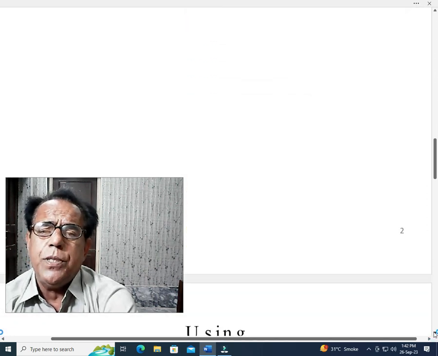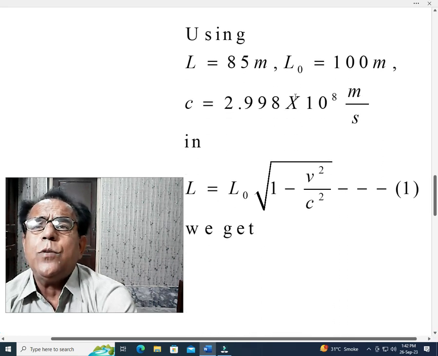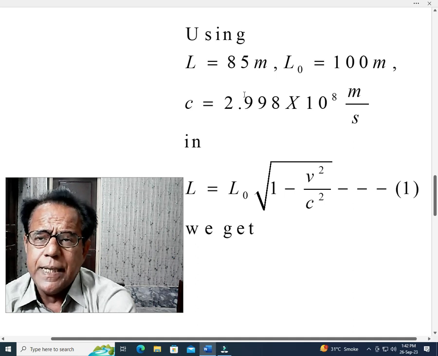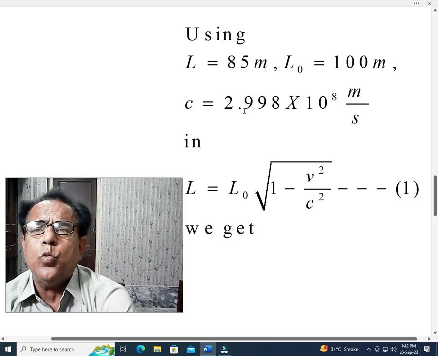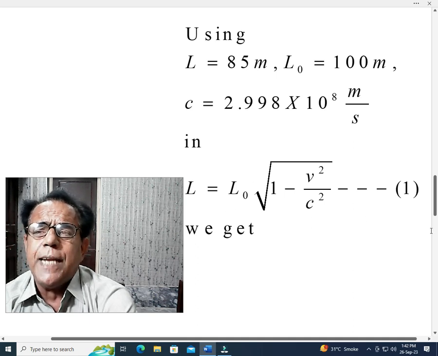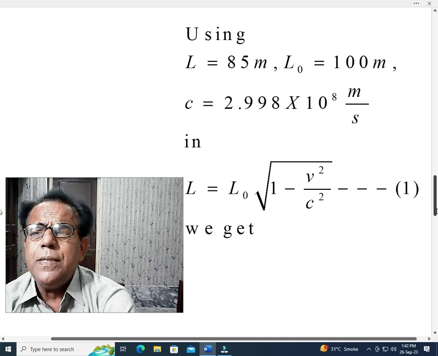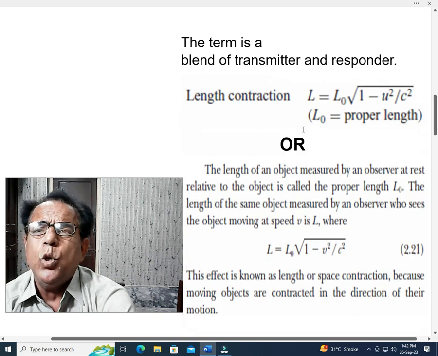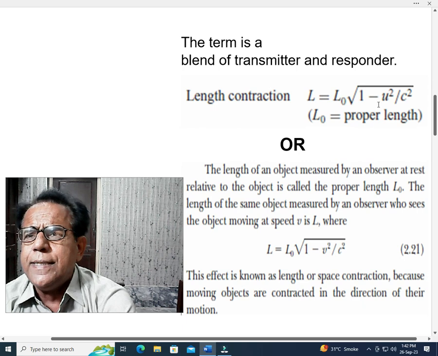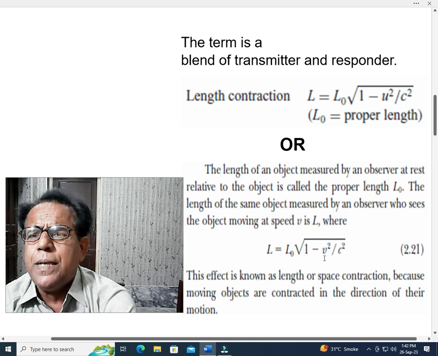Now we try to solve this problem. Using L equal to 85 meter, L naught, that is proper length, equal to 100 meter, and c, speed of light, equal to 2.998 into 10 to the power 8 meter per second in this equation. In these two alternate versions, the only difference is that here symbol u is used, while here symbol v is used.